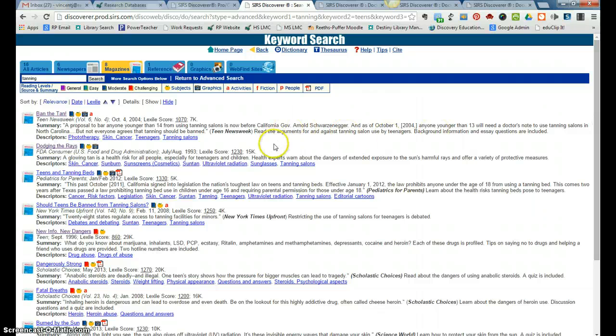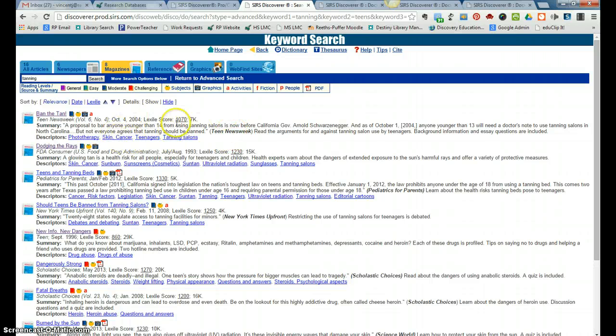One of the things that I want you to notice when you search this way is that you get a summary of each article. Really, really useful to take the time to read those summaries before you click on the article. Because I'm looking at the first one and we're talking about banning someone younger than 14 from tanning salons. Doctor's permit. Okay, that sounds promising.